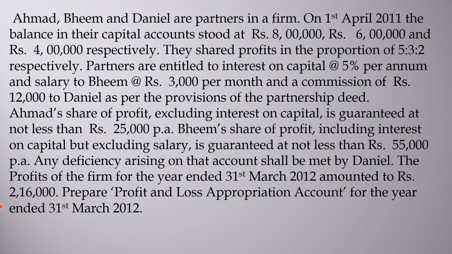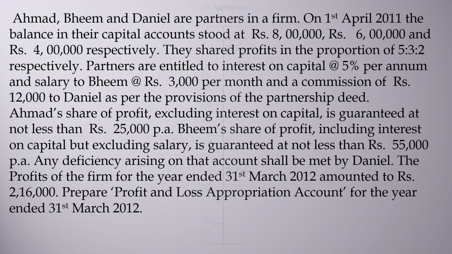Here the actual profit before the above appropriation is 2,16,000. So first of all you have to consider the profit and loss appropriation account and find out how much share of profit is coming, whether it is coming the same amount or a shortage. If there is a shortage, then Daniel will be responsible for that.